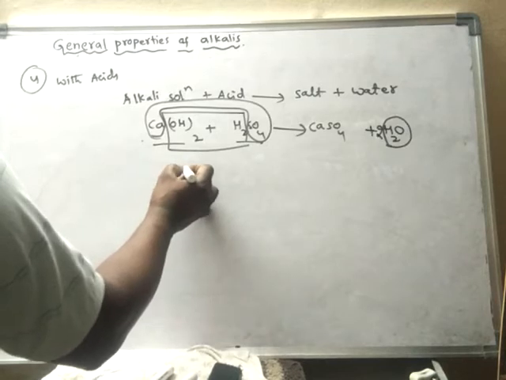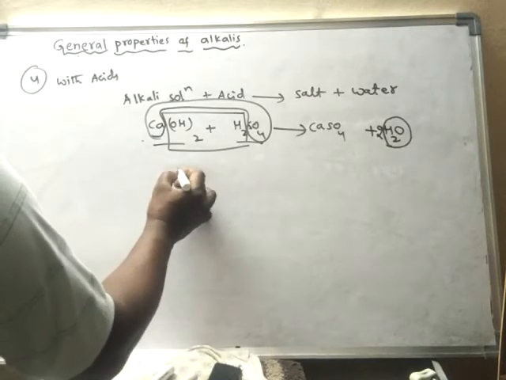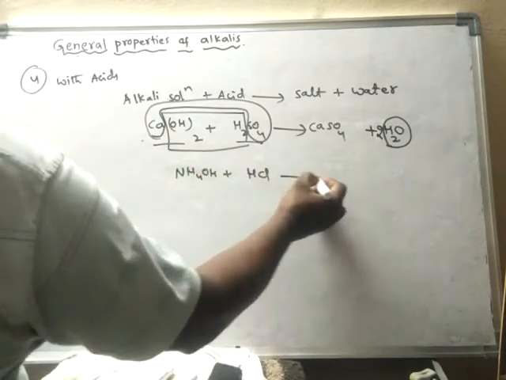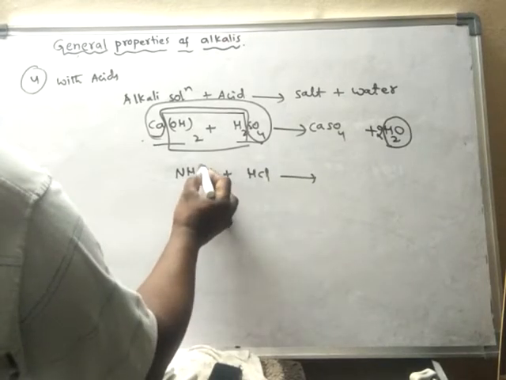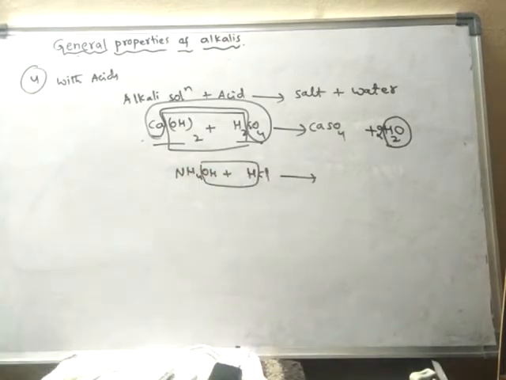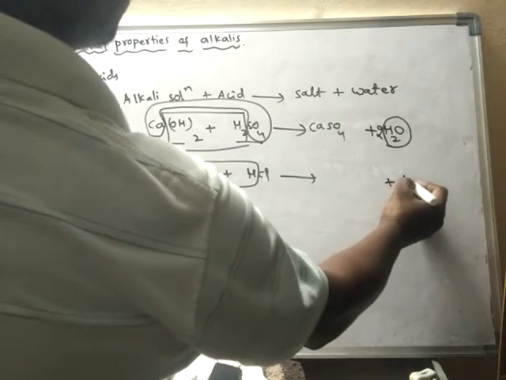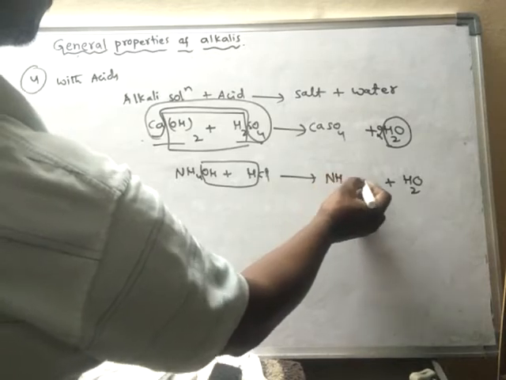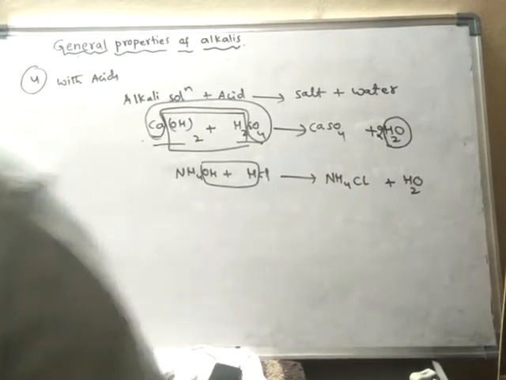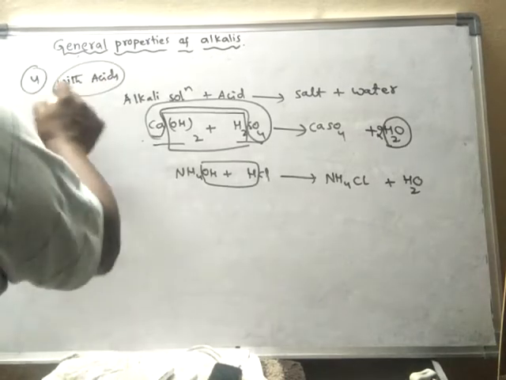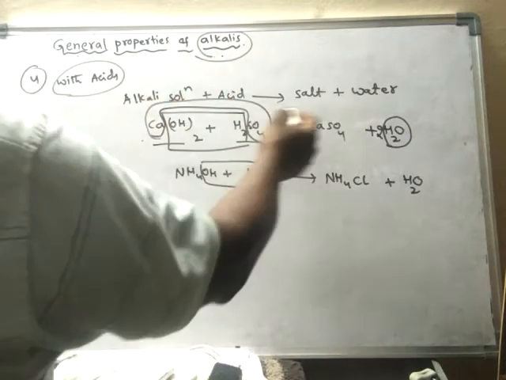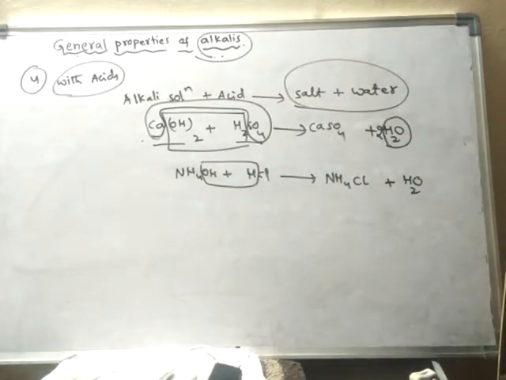Example, take ammonium hydroxide, NH4OH, and any acid like HCl. What happens? Again here also water will form, and ammonium chloride, NH4Cl. This is a salt and this is water. So like this, with acids, the alkali solution and acid both react with each other to form salt and water. So that's the basic information one has to know.